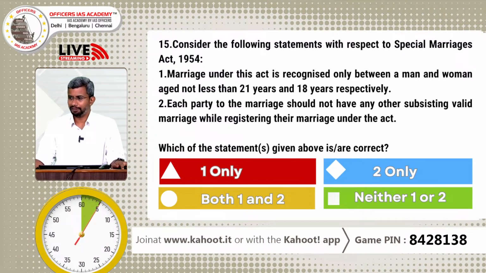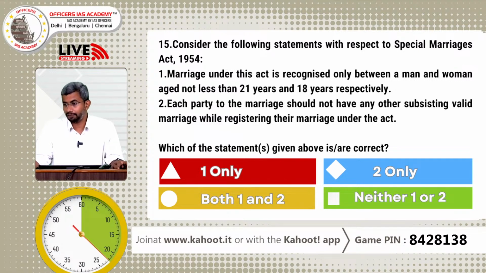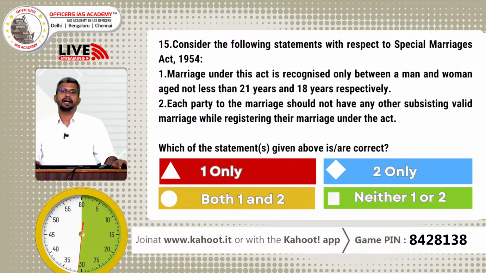Consider the following statements with respect to the Special Marriages Act of 1954. Because there was news about the same-sex marriage judgment and all that, I added this question. Right? Marriage under this act is recognized only between a man and a woman aged not less than 21 years and 18 years respectively. Each party to the marriage should not have any other subsisting valid marriage while registering their marriage under the act. Which of the statements given above are correct?